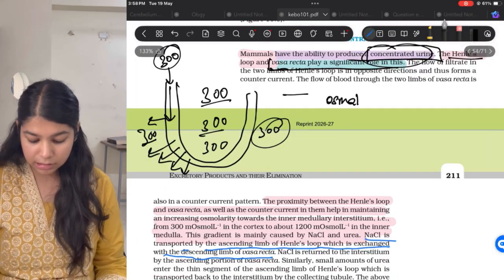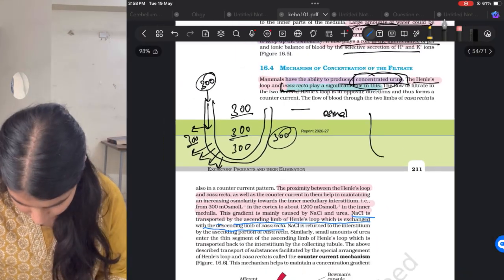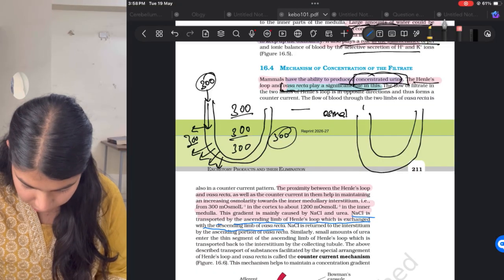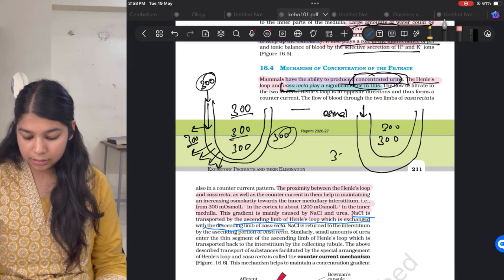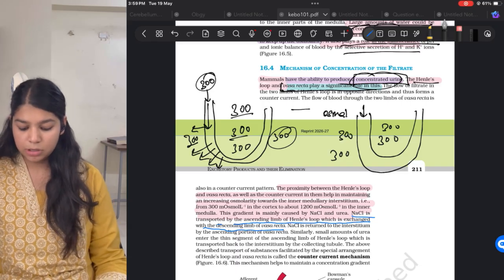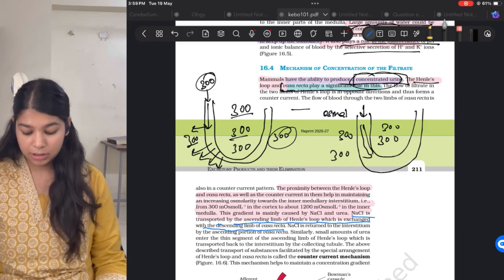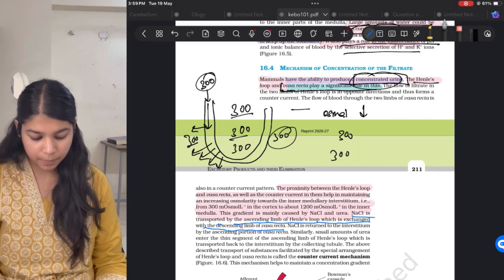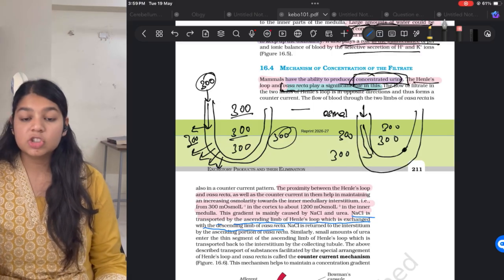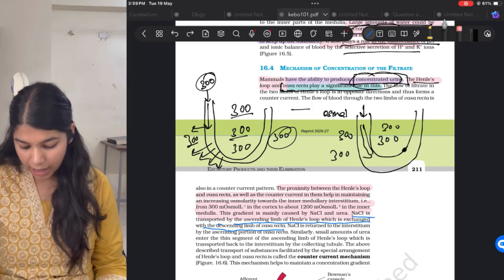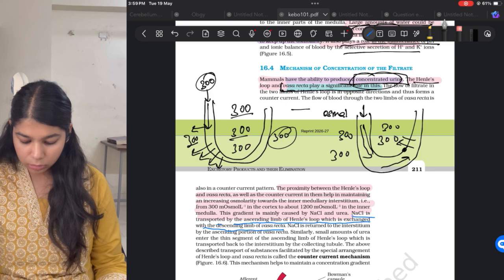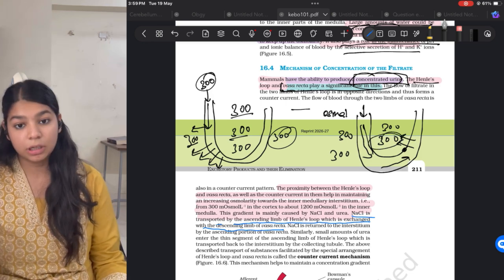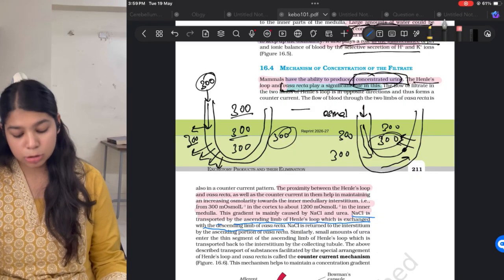Now, how is this osmolarity formed? Okay. Same example. The 300 milliosmol filtrate comes here. Everywhere the osmolarity is the same, that is 300. So water obviously does not come out. But here in the ascending limb, we have channels of NaCl. So as the filtrate passes, the NaCl flows out from these channels, and thus this increases the osmolarity from 300 to 400, 500 and so on.